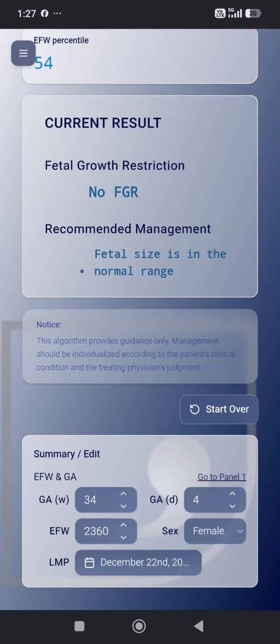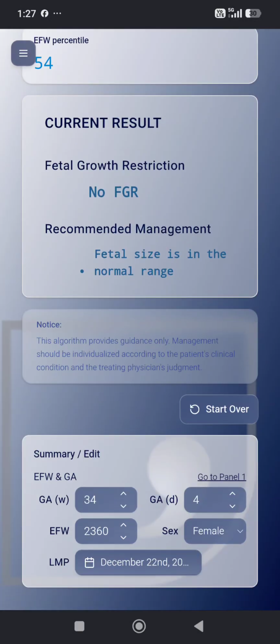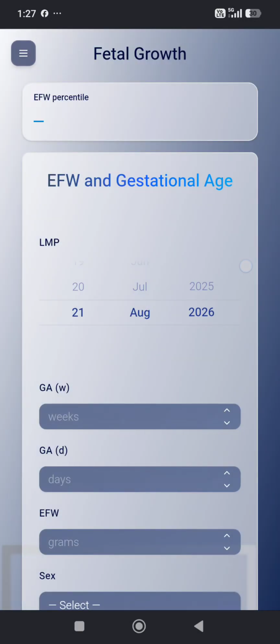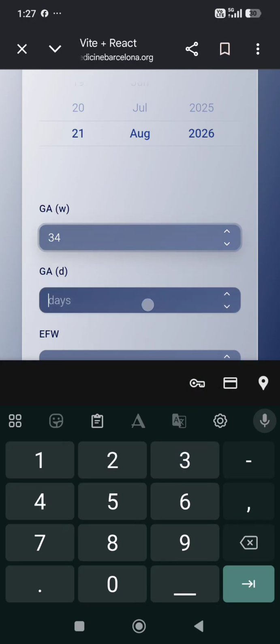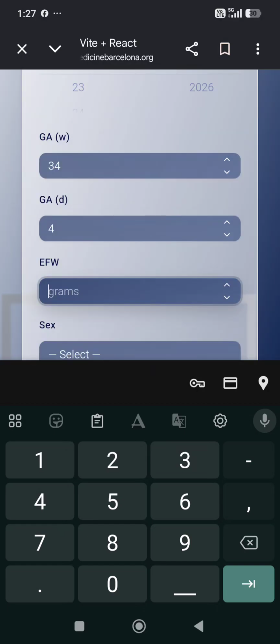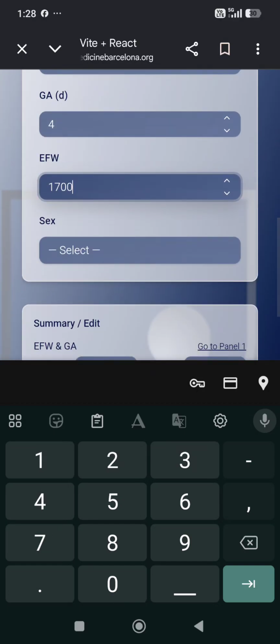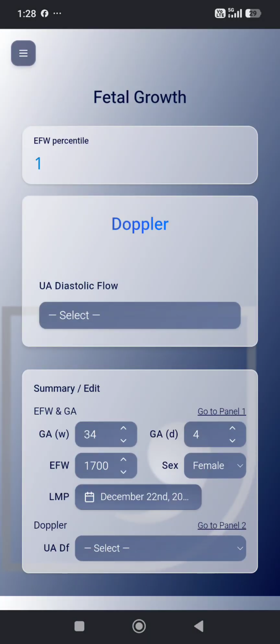Now again come to another case, 34 weeks 4 days. If EFW is 1700 gram, female, this is 1 percentile.